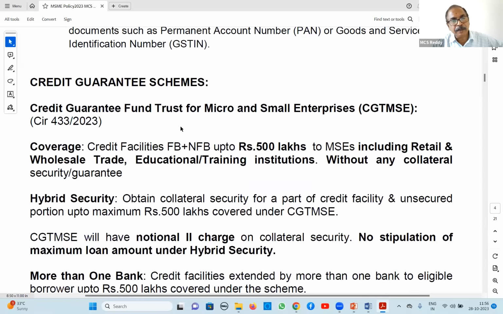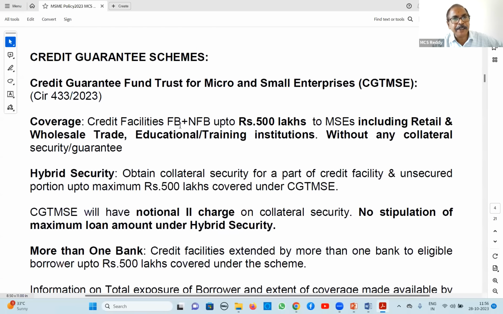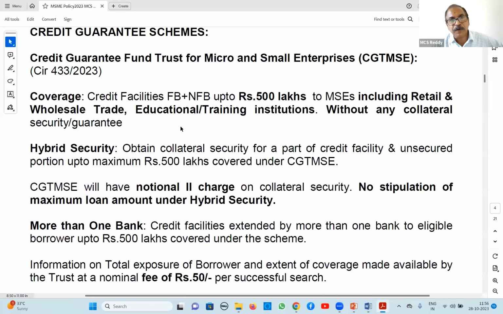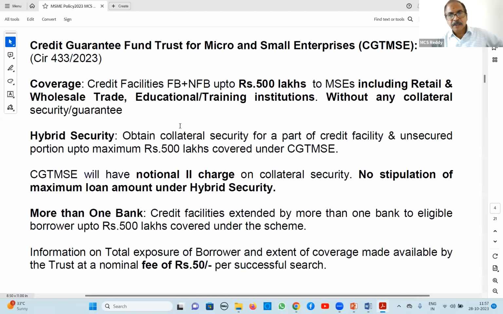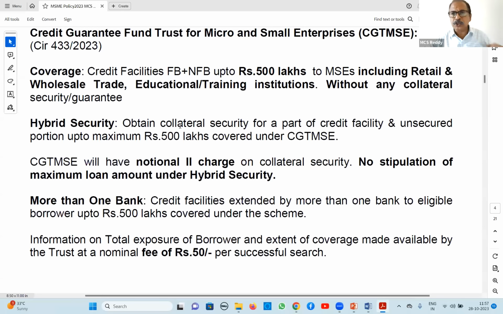Now we come to an important one: credit guarantee schemes, the Credit Guarantee Fund Trust for Micro and Small Enterprises, CGTMSE. Recently there have been changes in this, and they are important for the current exam. All the changes we will discuss.